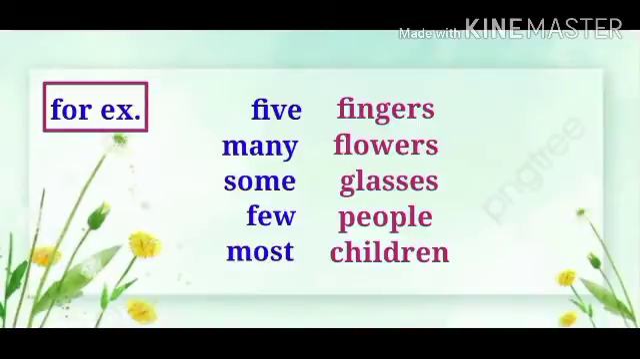5 fingers, many flowers, some glasses, few people, most children. In these examples, 5, many, some, few, most are all adjectives of number describing the nouns fingers, flowers, glasses, people and children. I hope you have understood all these three kinds of adjectives.